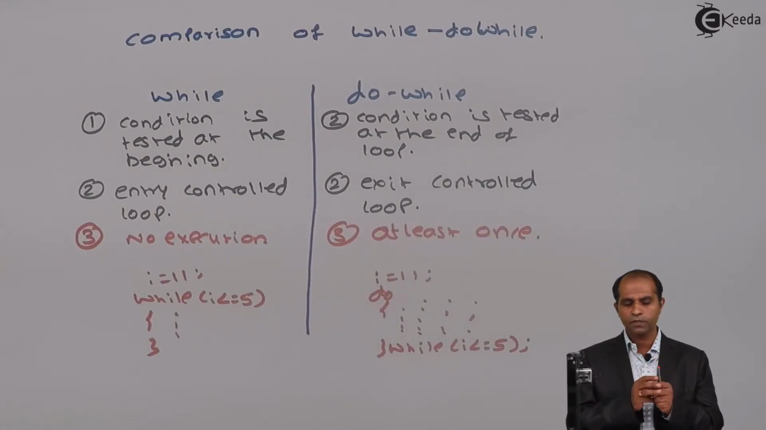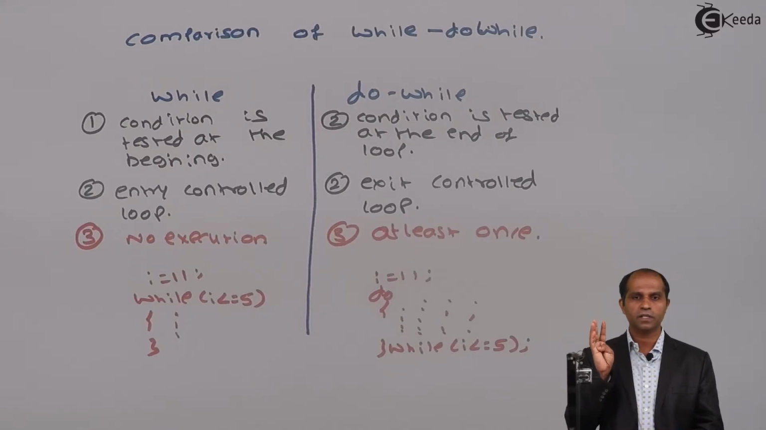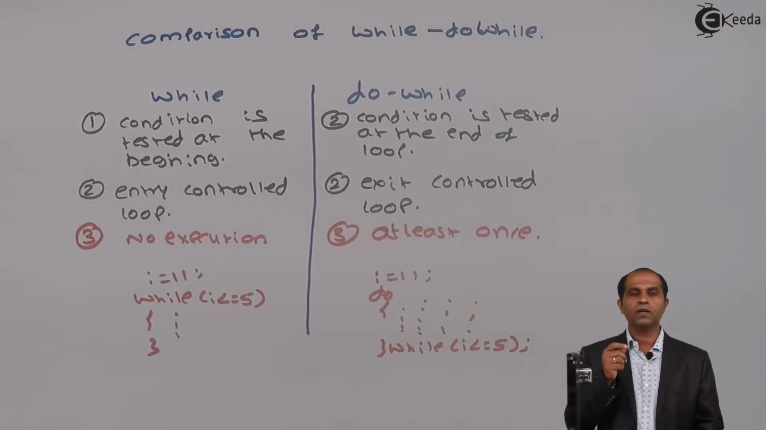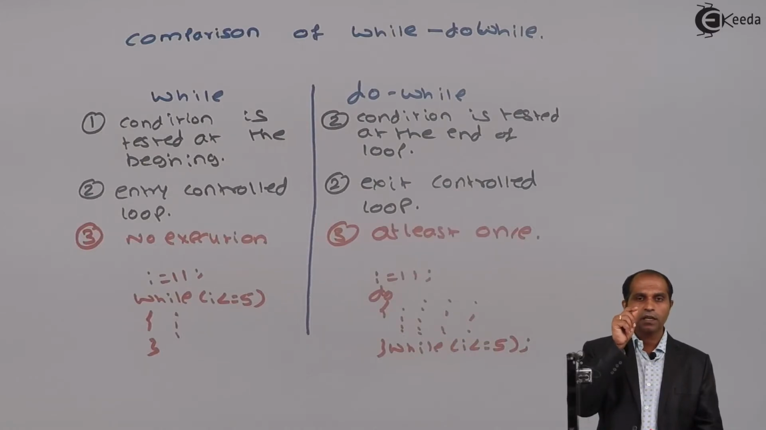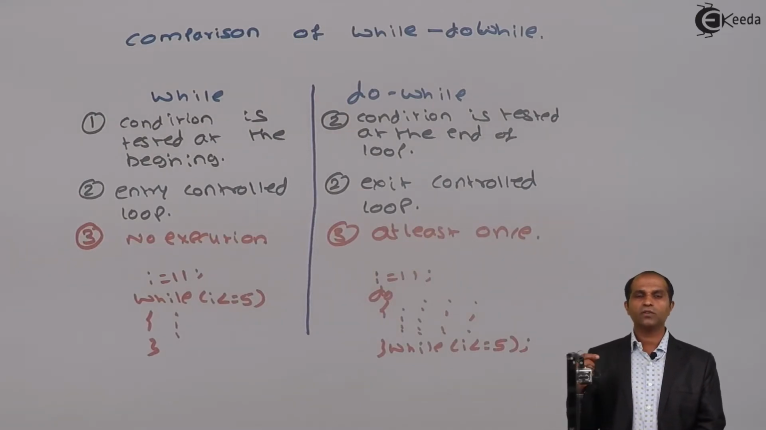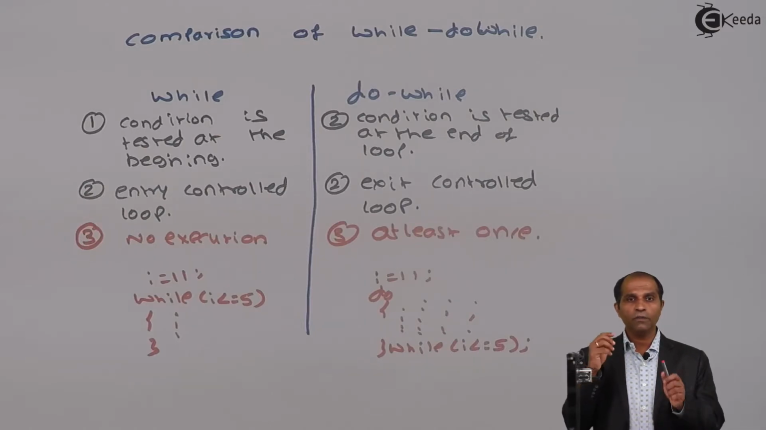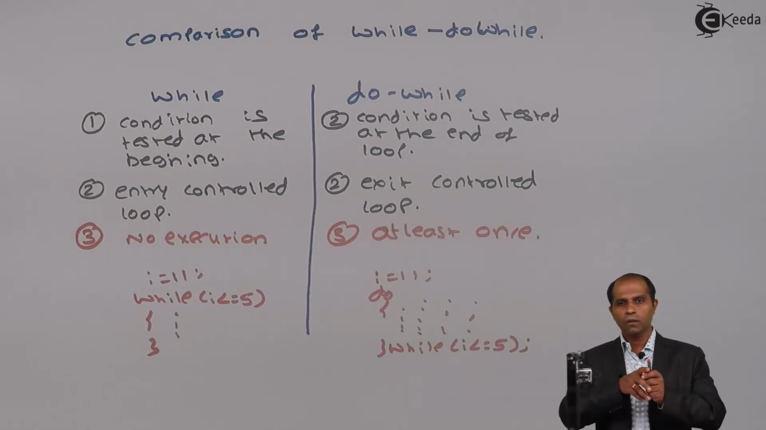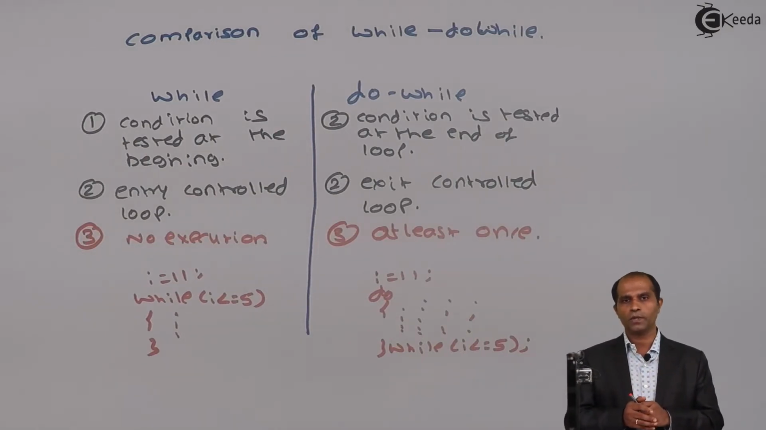Remember, the three differences which I quoted. First, where the condition is tested: in a while loop, the condition is tested at the beginning of the loop, whereas in a do while loop, the condition is tested at the end of the loop. In a while loop, it is called an entry controlled loop, whereas in a do while loop, it is called an exit controlled loop. Since the control of the loop is decided at the beginning, it is called entry. In a do while, the control is decided at the end, hence it is called the exit controlled loop. What if the condition is false at the first execution? While loop will not perform any execution, whereas do while will at least perform one operation.